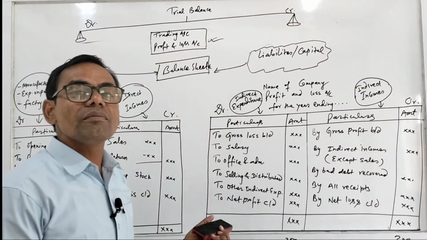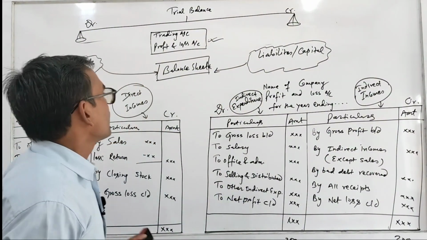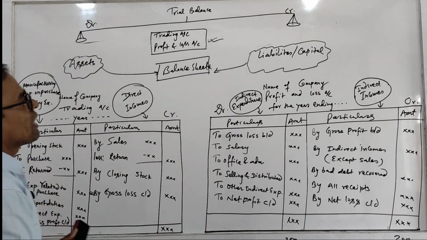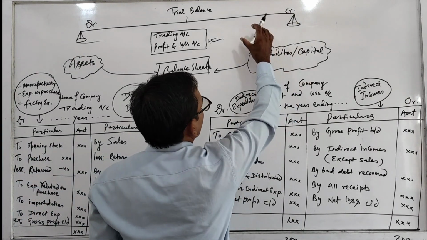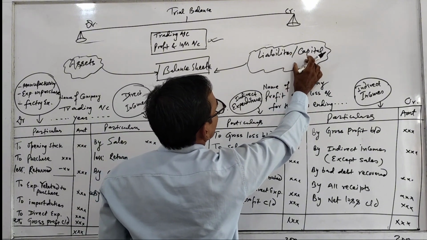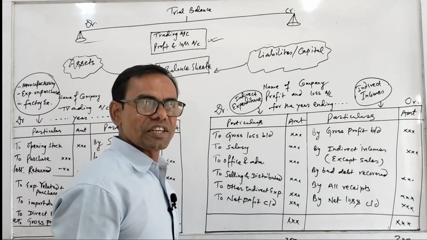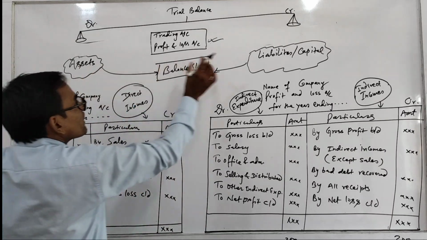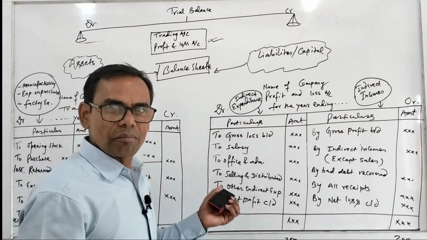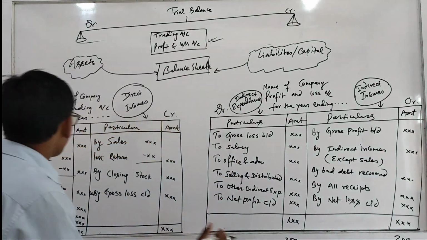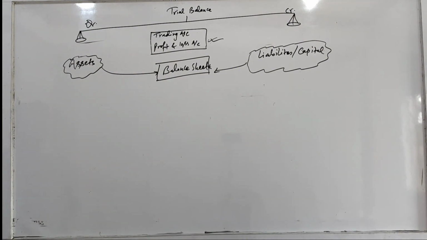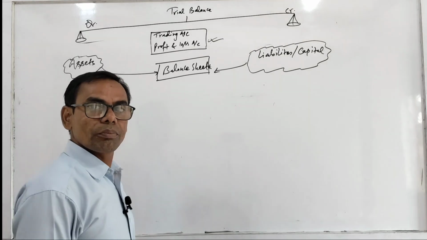Then what is remaining in trial balance? In debit side there are remaining assets, and in credit of trial balance there are remaining liabilities and capital. From these two points you have to prepare balance sheet. So I am going to prepare balance sheet. Now let's start for balance sheet. How to prepare balance sheet?